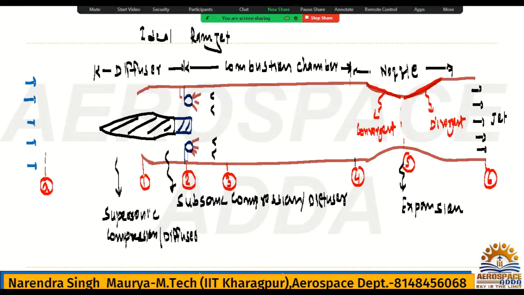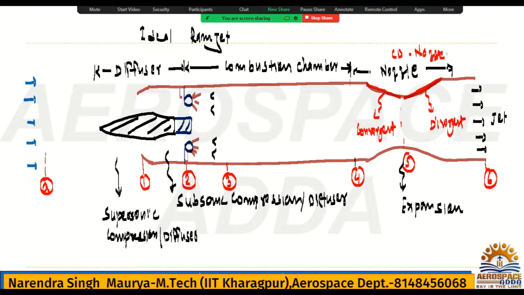So what type of nozzle do we have? CD nozzle. Okay, there should not be any confusion. For a ramjet engine, a CD nozzle is always required. Why? Because the flow is supersonic, right?